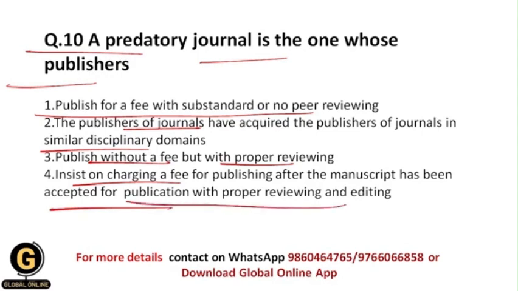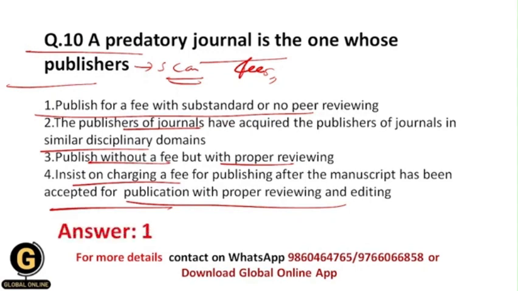So students, a predatory journal has publishers who are basically scam publishers, and they take fees from the authors, and they do not offer any kind of proper reviewing, and they actually do fake work.